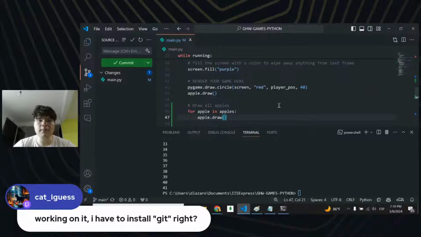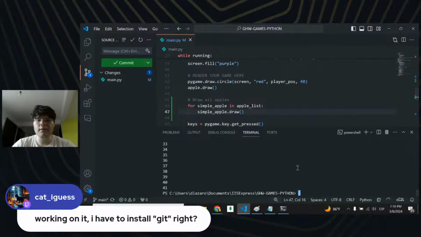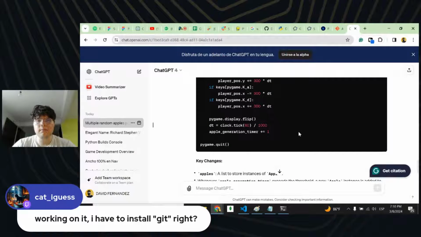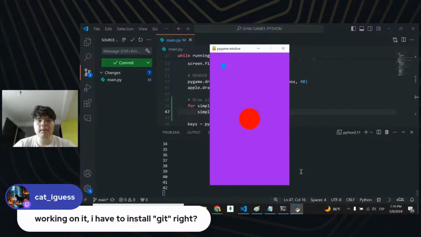For apple in apple list, apple.draw. So for each simple apple in apple list, simple apple dot draw. And there's something else, an apple generation timer, and so on. No, I think that's all. So python main.py. And does it work? Yes, it works.